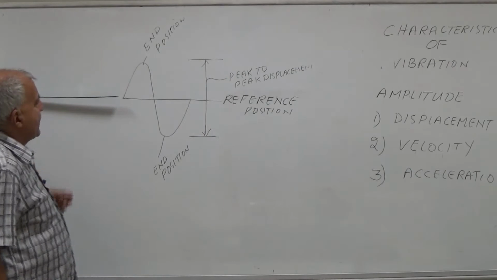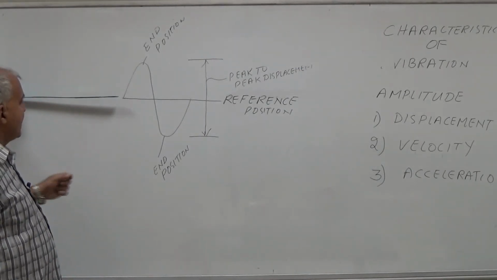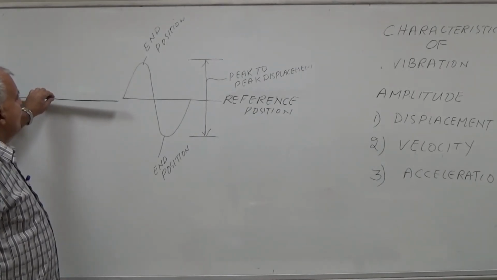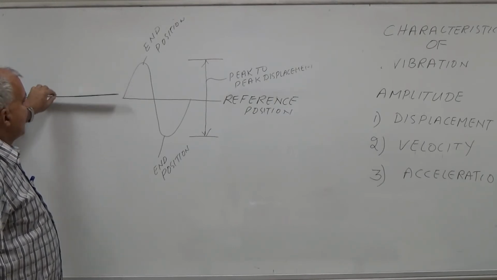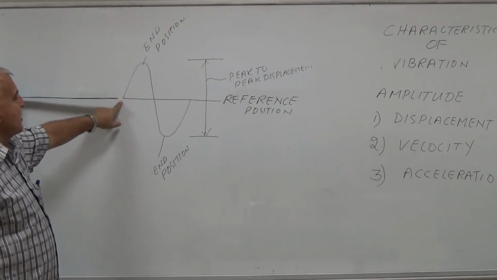Now again coming back, what is displacement? Displacement is the movement of the machine from one end to the other end about a reference position.